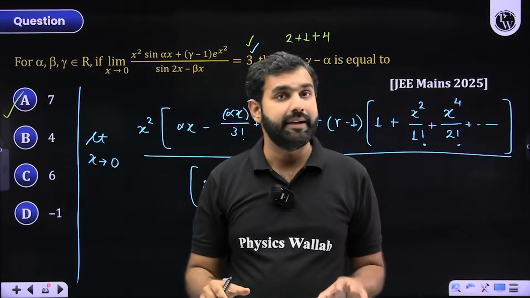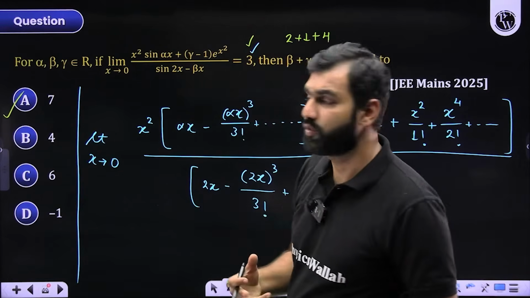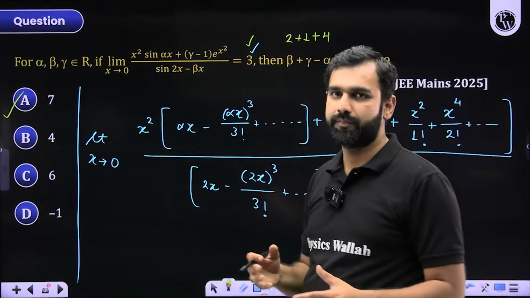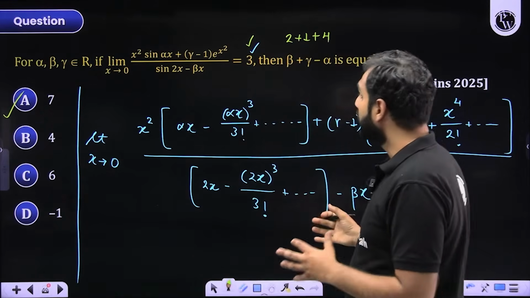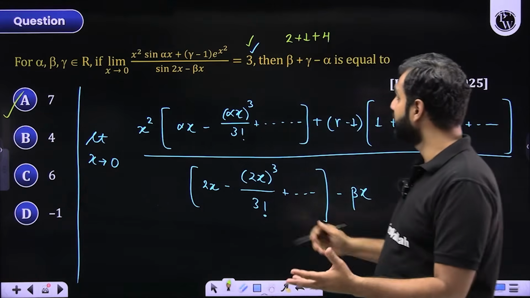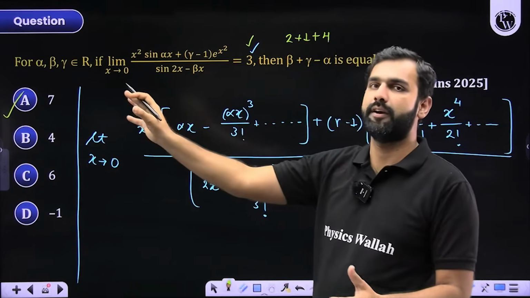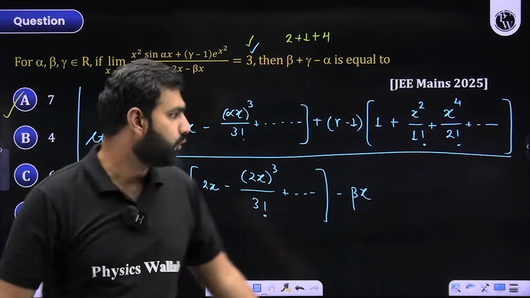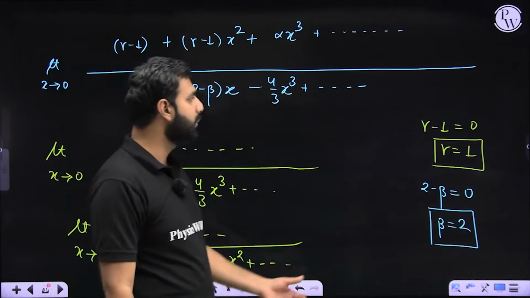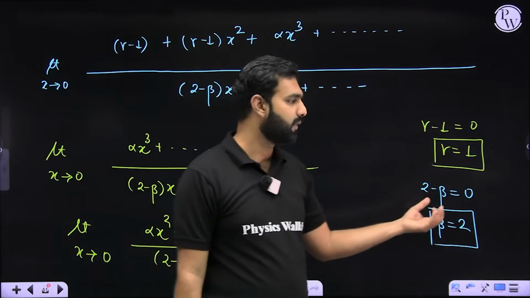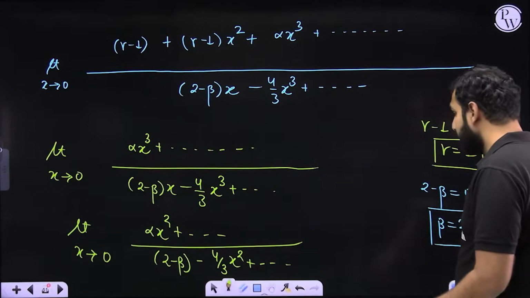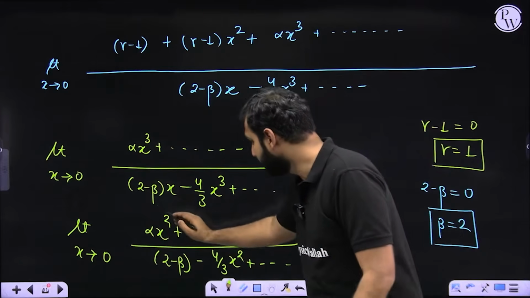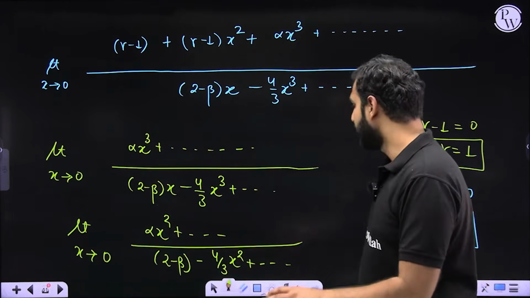Have you gotten a complete clarity on this category of questions which was asked by JEE Mains last year? We have used simple expansion technique, Taylor series, and then through these intuitions that the answer should exist, some things should be eliminated, some things should not be there. So we kept on eliminating them. For example, we eliminated first of all the constant term in the numerator and then the constant term in the denominator. Then the numerator and denominator became the same polynomial. They have the same degree terms. So x square both were there. So that x square got cancelled.